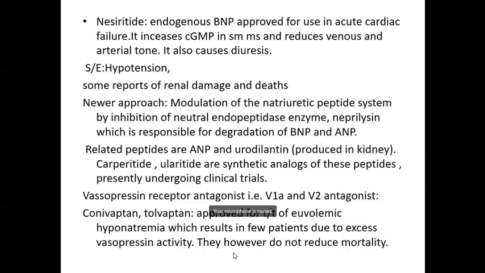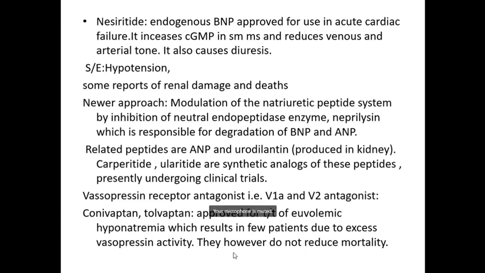Since the route is IV and it is very costly, it is less used, only in refractory congestive heart failure. It enhances salt and water excretion by acting as a potent vasodilator. So the profile of nesiritide is very similar to that of GTN, glyceryl trinitrate, that is, it also reduces the preload.